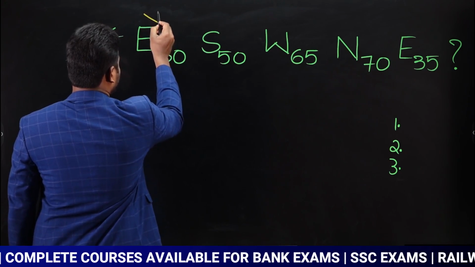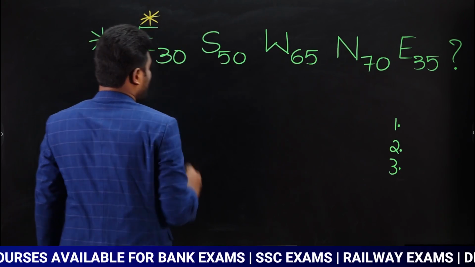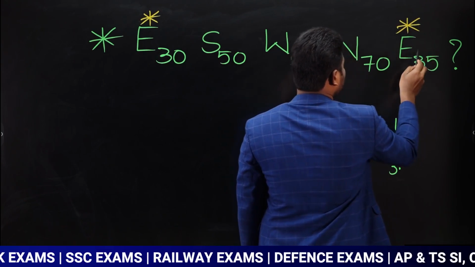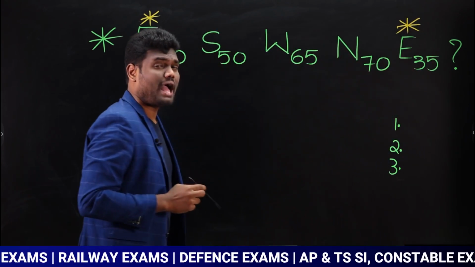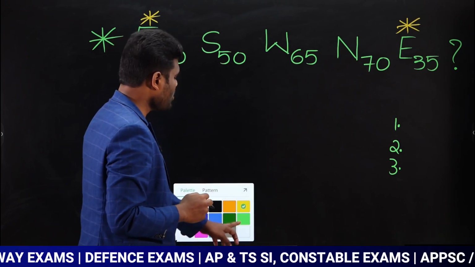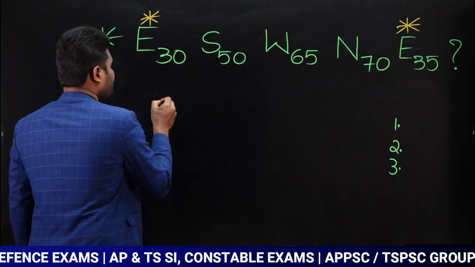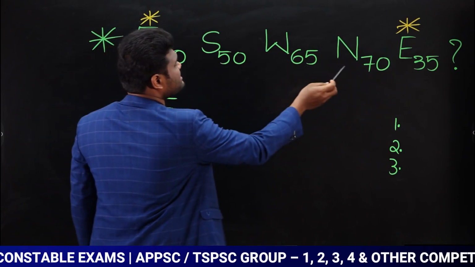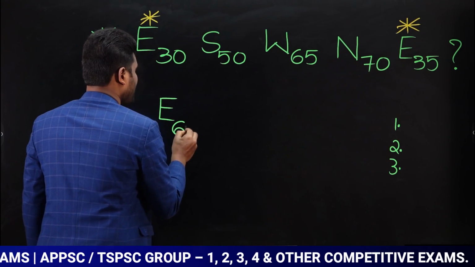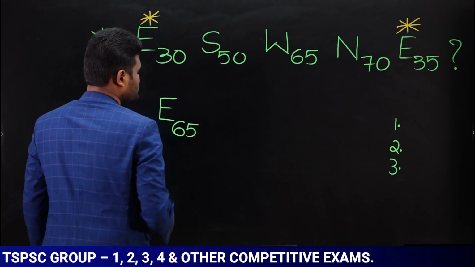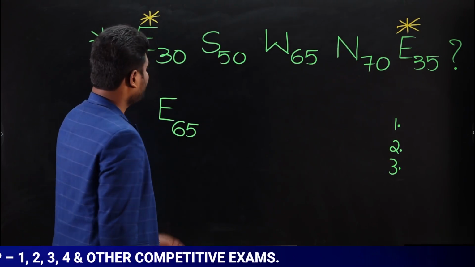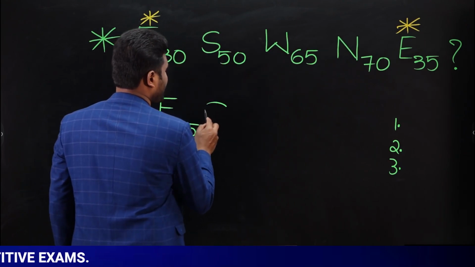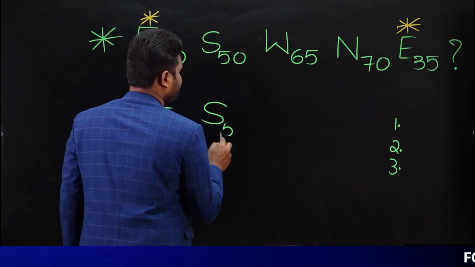Now if you observe, this is east. Yes. Now even this is also east. Now as both of them are the same, you have to add it. Yes or no? You have to add it. Now if you add, east is going to be how much? 30 plus 35. Now this is going to be 65. So east 65. Okay. Next. South you have only one, so write south. South is going to be 50.